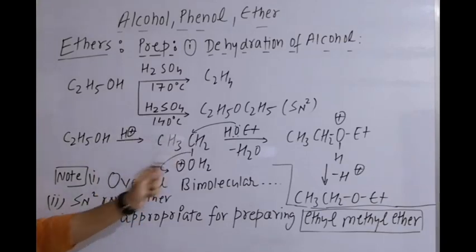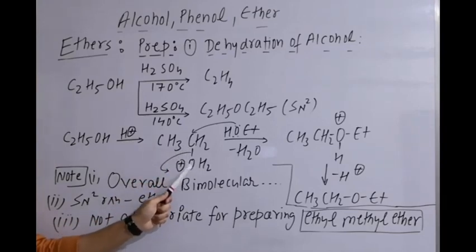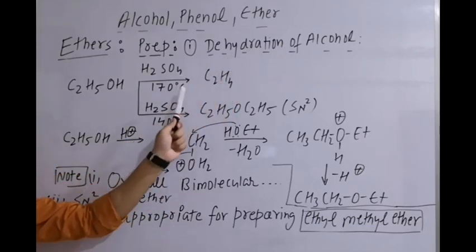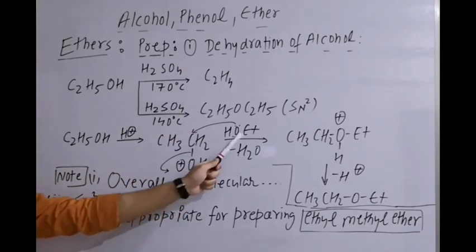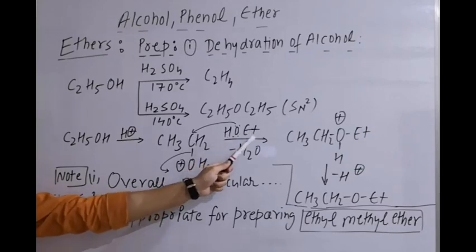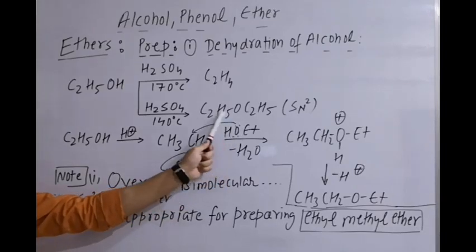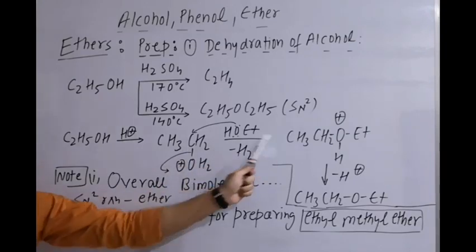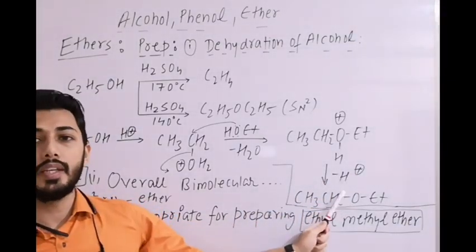Okay, now how is it forming? Ethanol, in acidic medium, protonates the alcohol. Then dehydration here means removal of water. That is why it is mentioned as dehydration of alcohol. Here also dehydration and there also dehydration. How? Water eliminates and simultaneously another ethanol molecule, here I am writing it as EtOH, that is the same ethanol, attacks the carbon from which the leaving group is departing, and it undergoes nucleophilic substitution. Then with loss of H+ it generates diethyl ether.